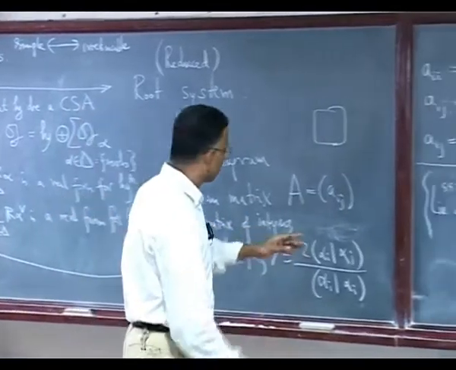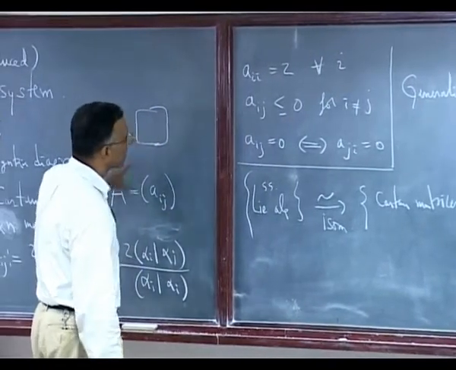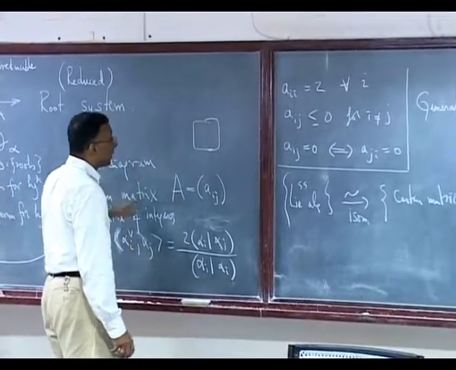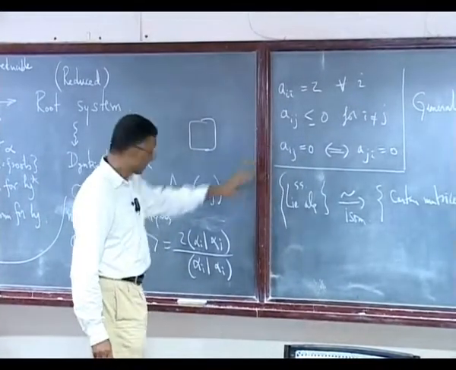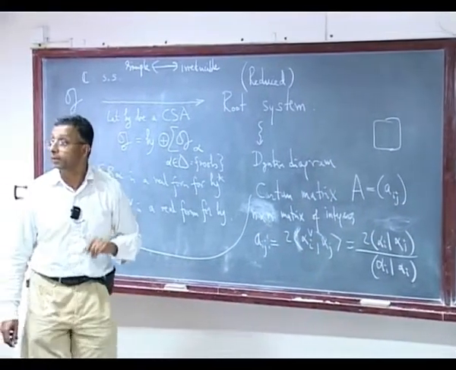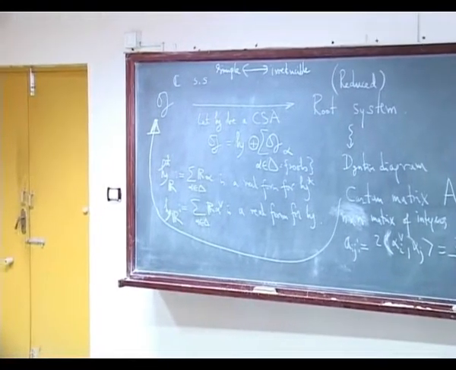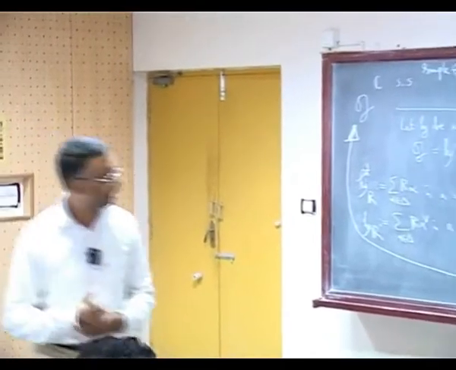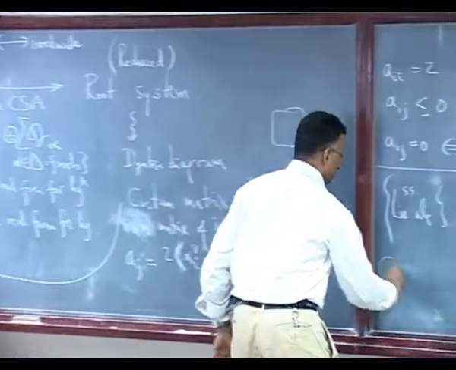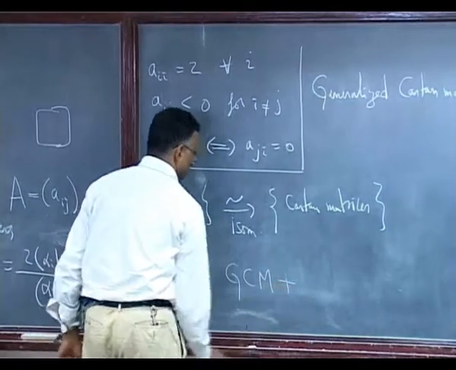Okay, but let me say a few things. We know what a Cartan matrix is. In addition to this, a Cartan matrix must be positive definite. Ideally generated by finite distribution, I will come to that in a minute. So this Cartan matrix is equal to a GCM plus positive definite.